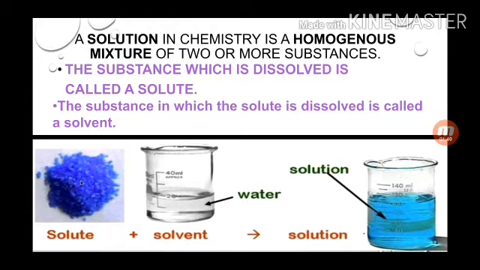That's why it is called the universal solvent. You can see a very clear picture. Solute plus solvent becomes solution. It is not a chemical change, it is a physical change. So I think it is very clear what is solute and what is solvent.